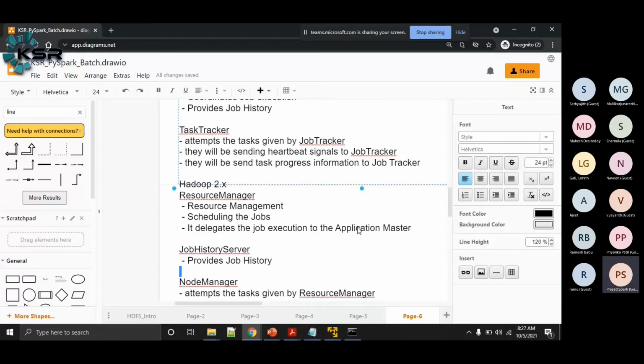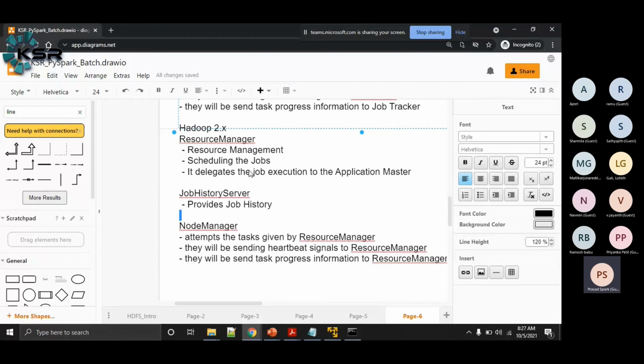So there is a small change in the architecture. Whenever we submit 10 jobs, 10 application masters will be created, and each application master takes care of one job execution.